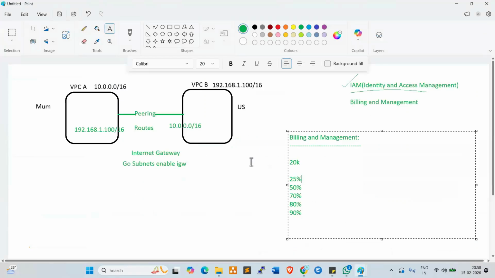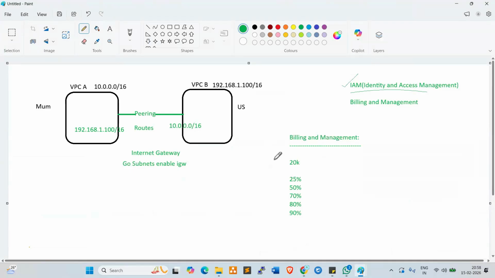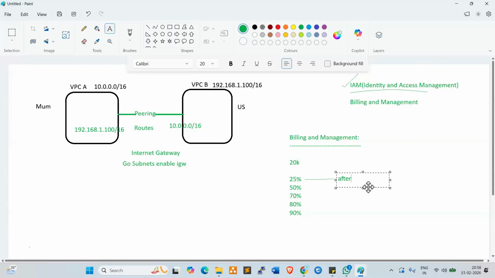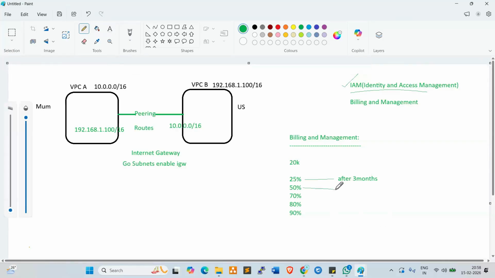Here, the 25% threshold should not be reached within 3 months. It should be reached only after 3 months. Another threshold should be reached after 6 months.